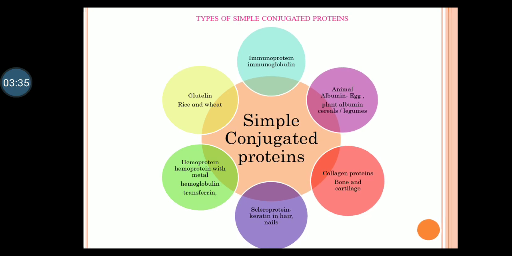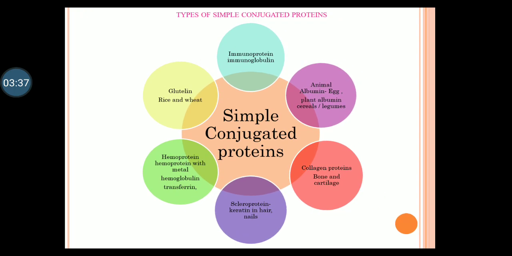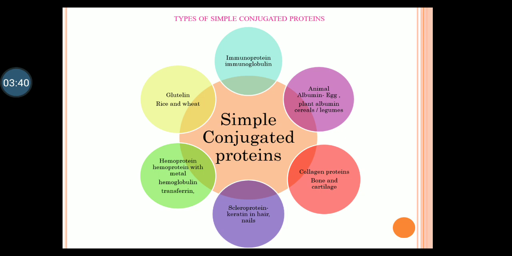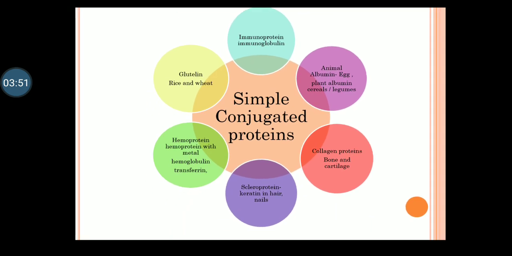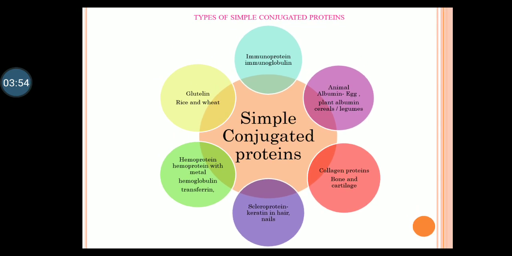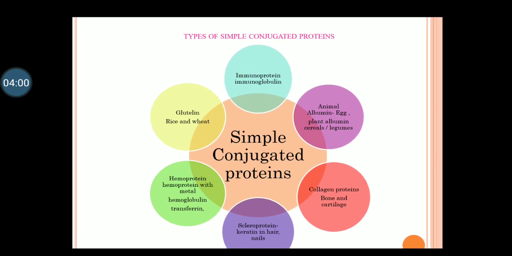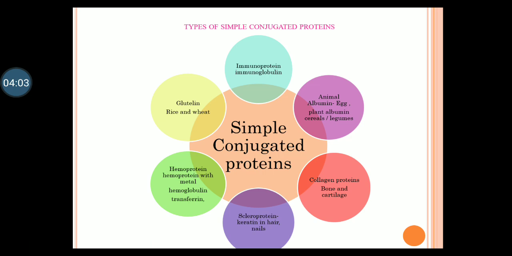Next, coming to the simple proteins. They are very simple. Upon hydrolysis they yield only amino acids. Under this are the different types: animal protein, example egg albumin; plant protein, example cereals and legumes; collagen proteins, example bone and cartilage; scleroprotein, example keratin in hair and nails; hemoprotein, that is heme protein combined with a metal, example hemoglobin, transferrin; glutelin present in plants like rice and wheat. Upon hydrolysis they yield only simple amino acids, so they are called simple proteins.